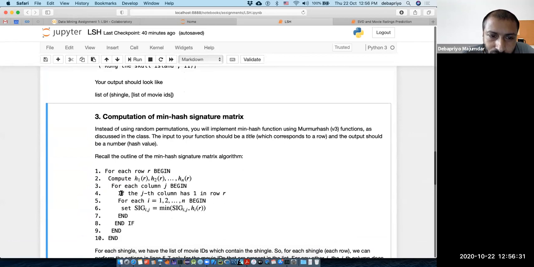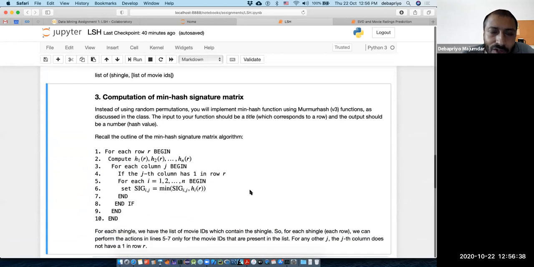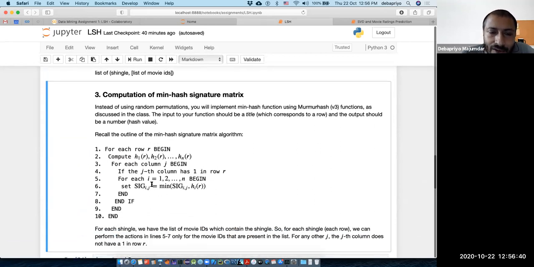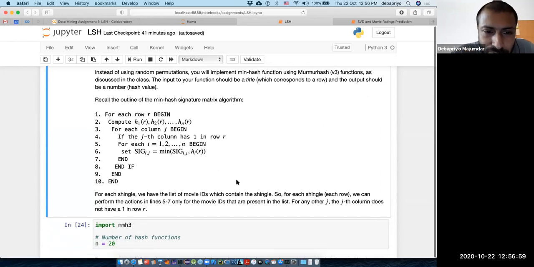We simply have to go through the list of movie IDs for every shingle and update our signature matrix. Here i runs from 1 to n, because the signature matrix will have a smaller dimension, maybe 20 dimensions. So SIG_ij will simply be updated to a smaller value if my hash value is smaller than the existing one. Okay, so that is the conceptual part.